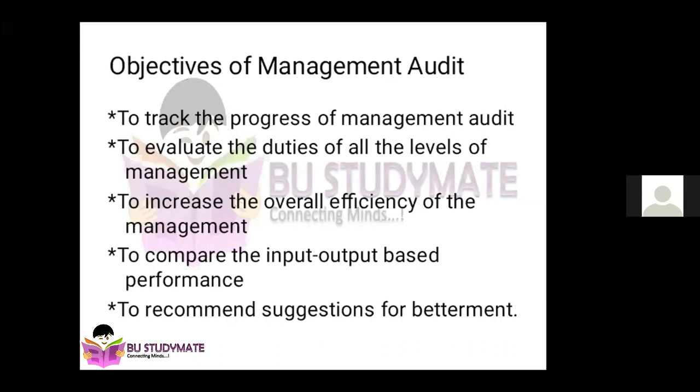To increase the overall efficiency of the management, if they are inefficient or if they want to improve efficiency further, management auditing is done. Compare the input-output based performance. It is nothing but called efficiency. So how much input you are getting, and from those inputs how much output you are producing. A management auditor will work on this, and recommend suggestions for the betterment. So he will definitely give ideas to the management so that the business can be improved in an overall way.